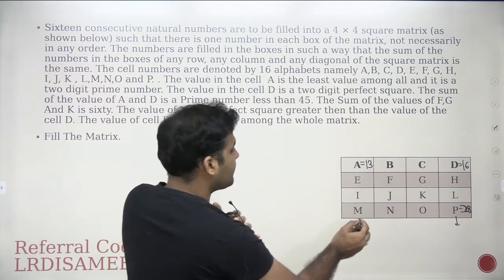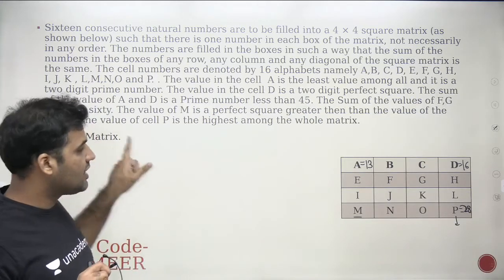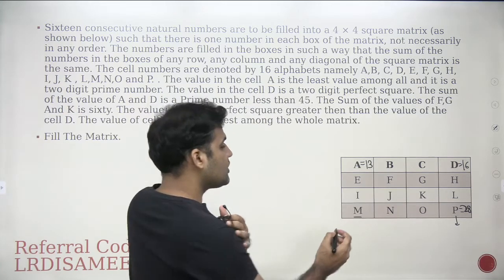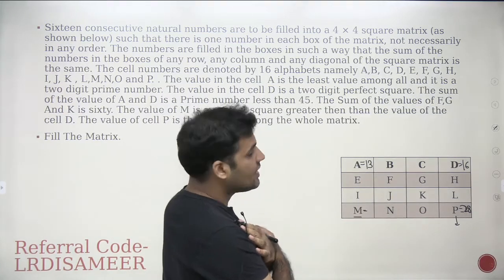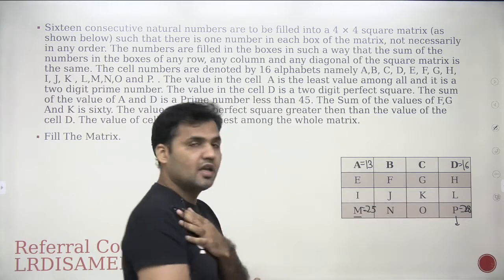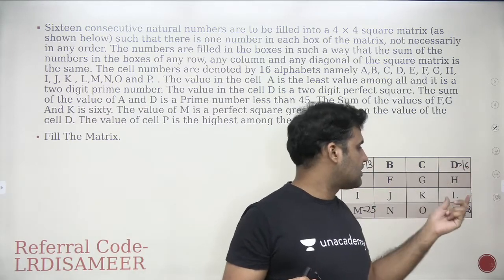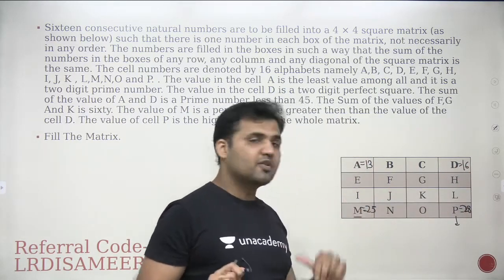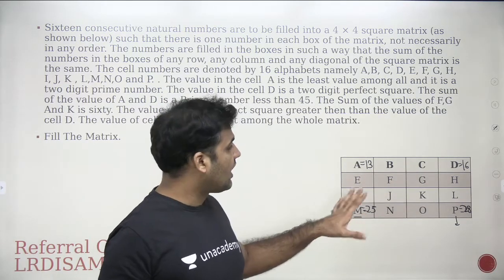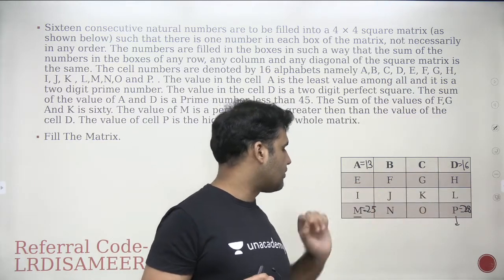Now M is a perfect square also. The question says M is a perfect square greater than the value of the cell D. M is also a perfect square, but it needs to be greater than 16. So what is the possible value for M? M has to be a perfect square, greater than 16 but less than 28. So the only possible value for M has to be 25. Now we got 4 values: 13, 16, 28 and 25.